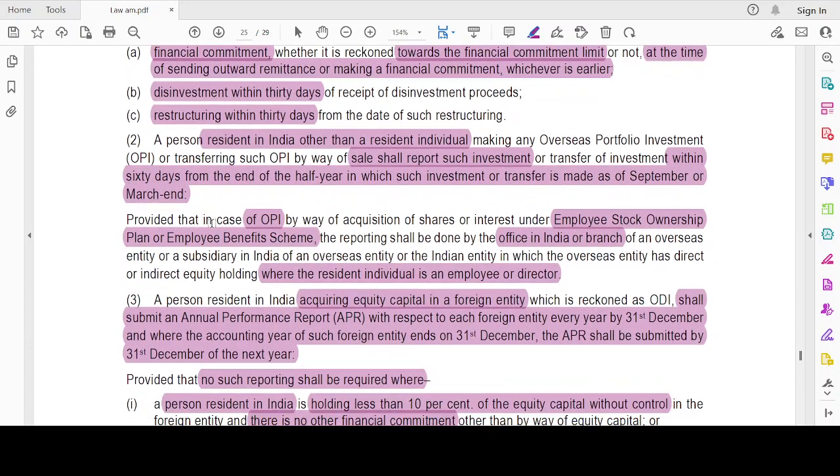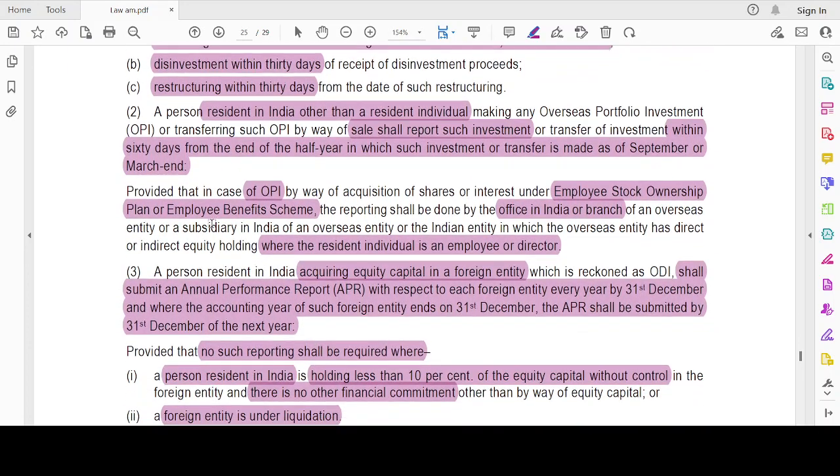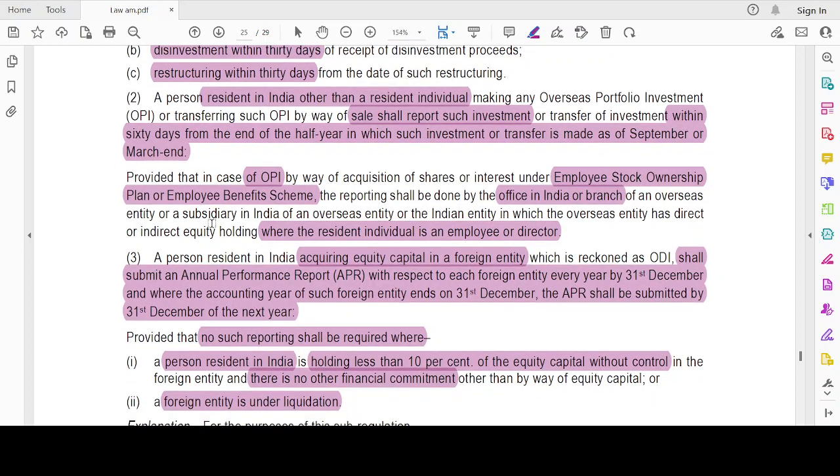A person resident in India, other than a resident individual, making an overseas portfolio investment or transferring such OPI by way of sale, shall report such investment or transfer of investment within 60 days from the end of the half year in which such investment or transfer is made, as of September or March.